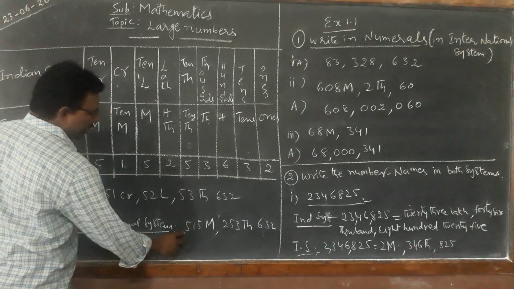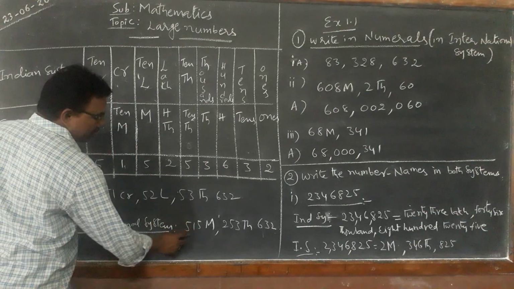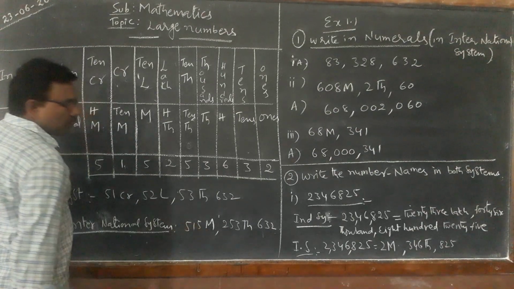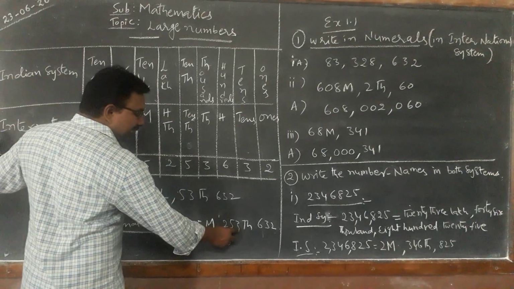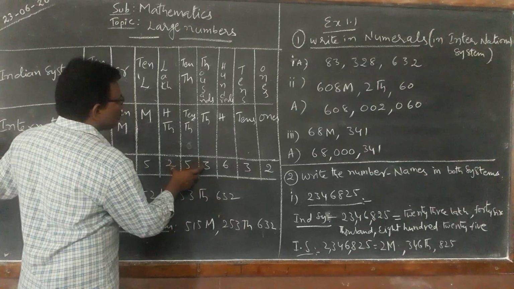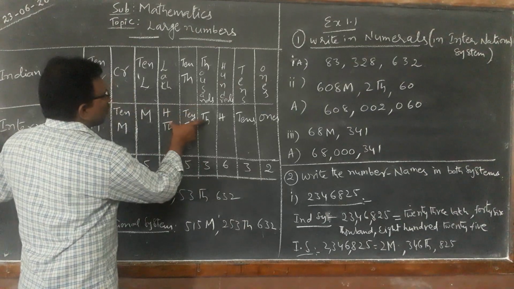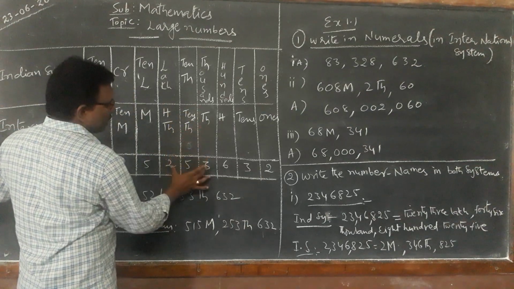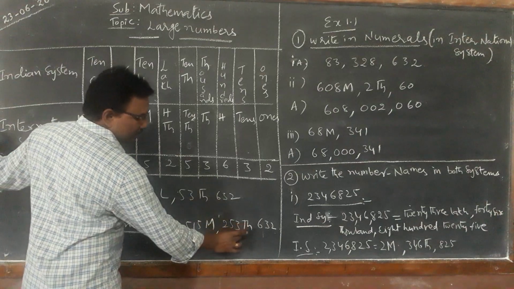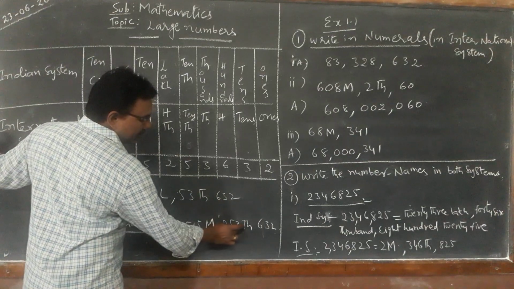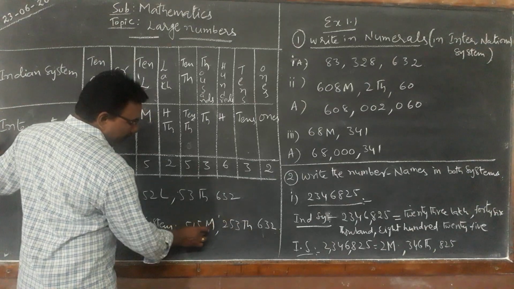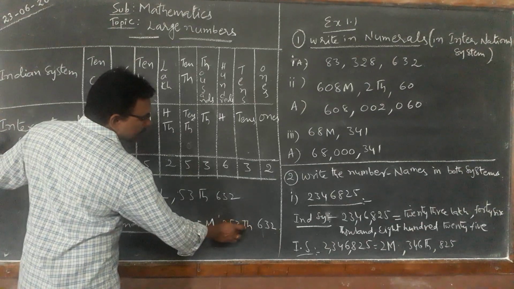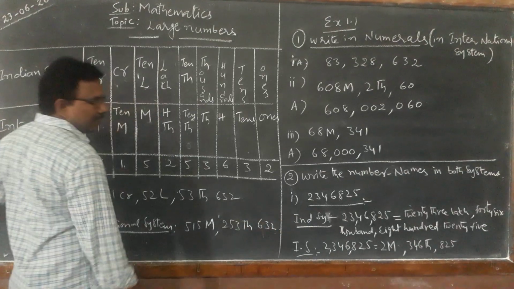Here we can say this as 515 million, 253,000 together. The whole thousands period, the 3 digits combined, we should say together: 515 million, 253,000, and the last period, 632.